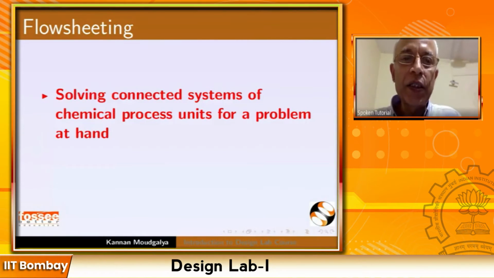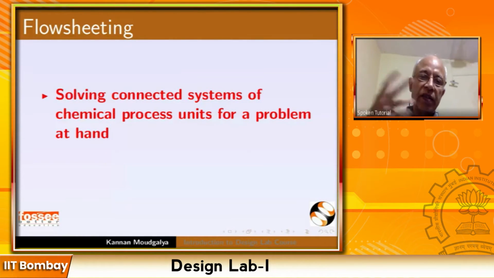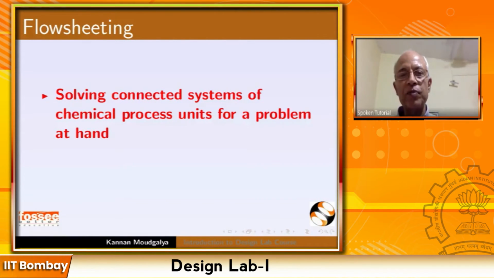So what is flow sheeting? Solving connected systems of chemical process units for a problem at hand. Okay, you have a problem, you have chemical processing units, you have reactors, mixers, distillation columns, pumps, and so on and so forth. And of course, you have a chemical process system.